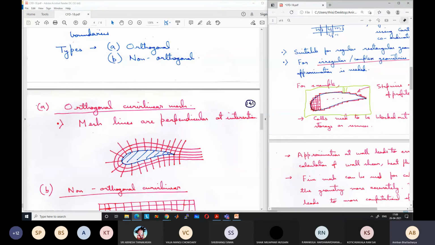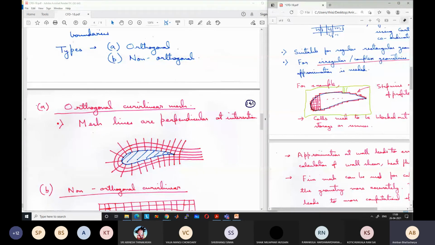If that is the case, we call the mesh an orthogonal mesh. If all the intersections are perpendicular, we call it orthogonal. So this is an example of an orthogonal curvilinear mesh, which is body fitted, so it is fitted according to the body. What is its main advantage? The calculation of the flux terms and the shear stress will be much more accurate because we are following the exact curve of the body.